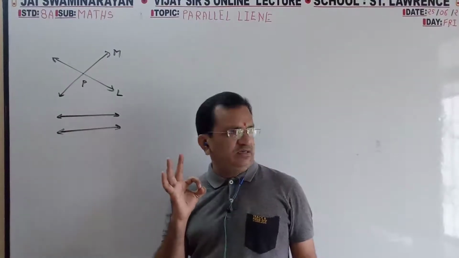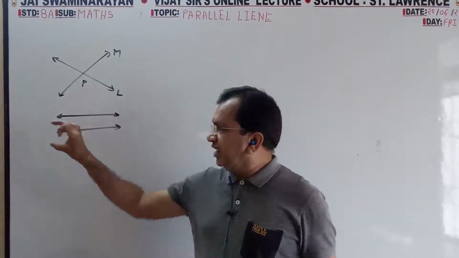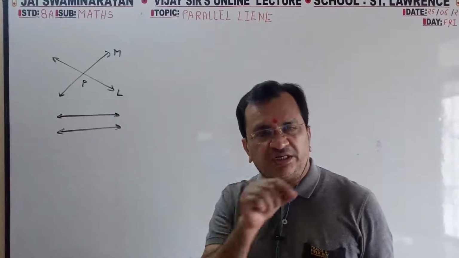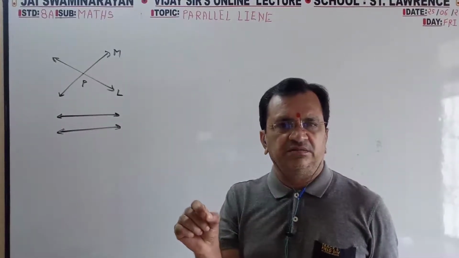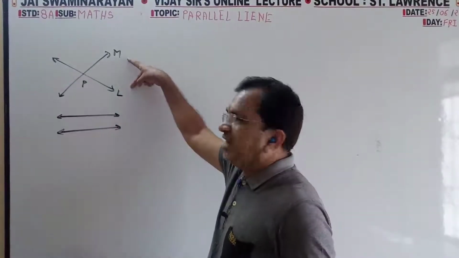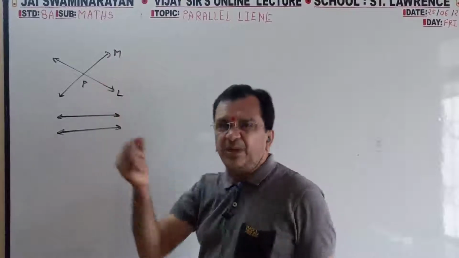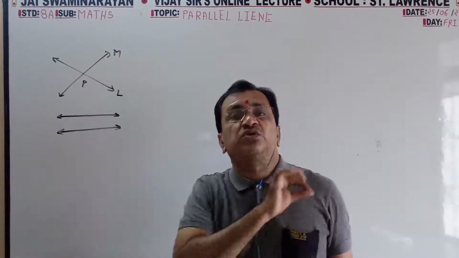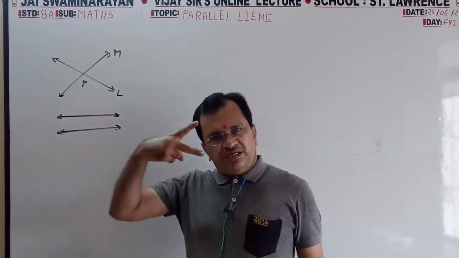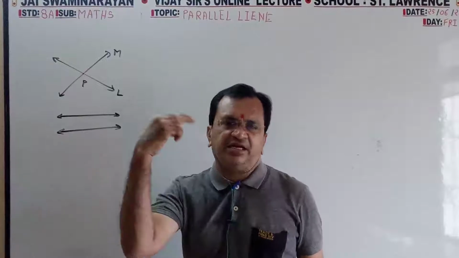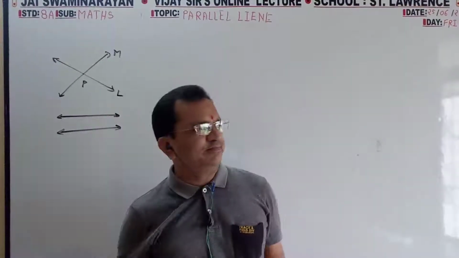Definition number 1: when two lines do not intersect each other, do not cut each other, they are said to be parallel. If they intersect, there is one common point. If parallel, there is no common point. In between two lines, there is no common point, then those two lines are said to be parallel.